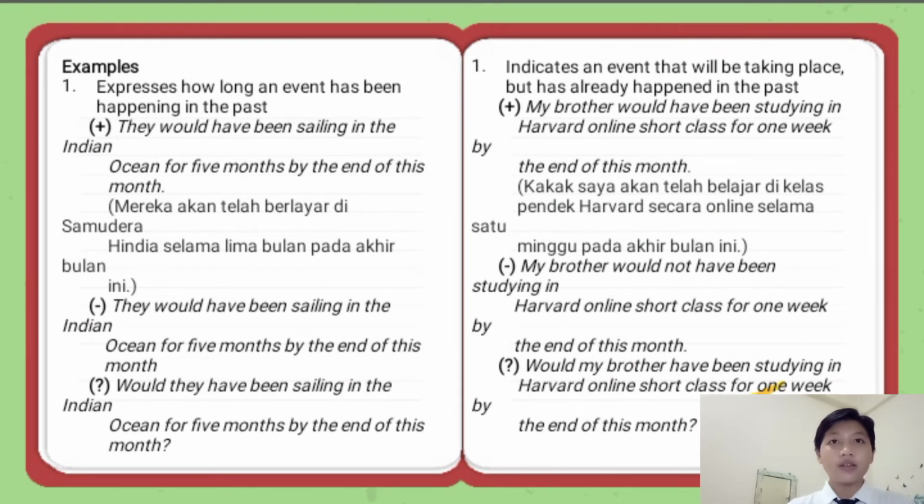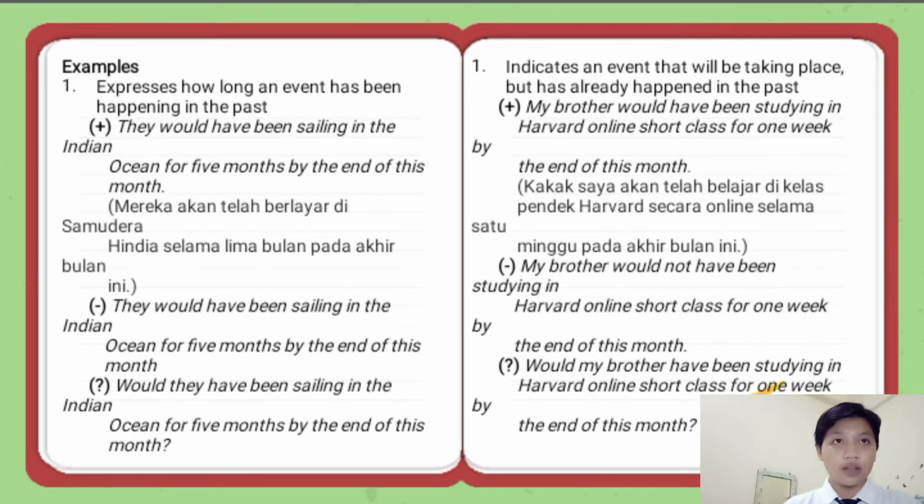For the example, first, it expresses how long an event has been happening in the past. The positive sentence is: they would have been sailing in the Indian Ocean for 5 months by the end of this month. The negative sentence is: they would not have been sailing in the Indian Ocean for 5 months by the end of this month. The interrogative sentence is: would they have been sailing in the Indian Ocean for 5 months by the end of this month?